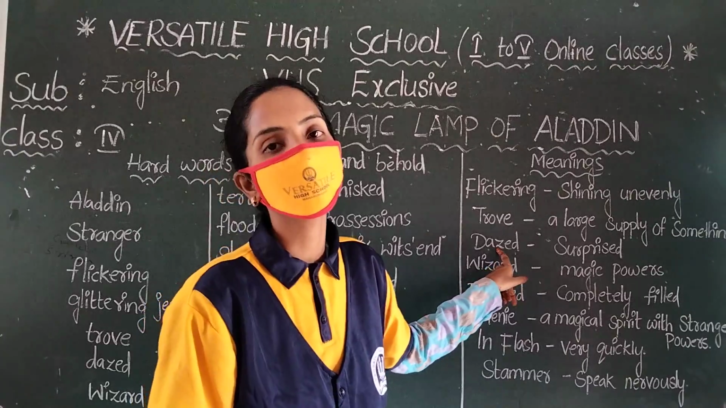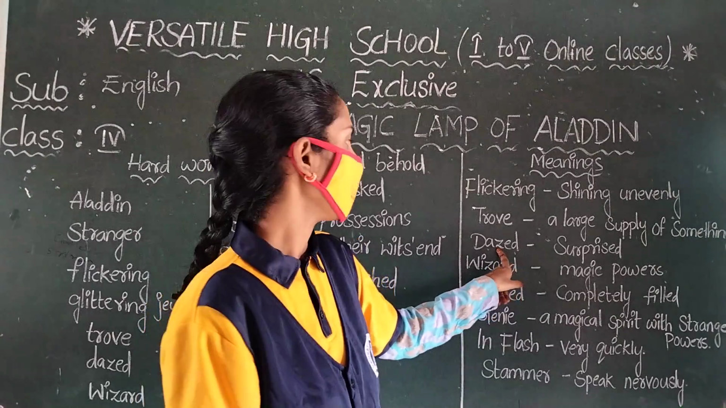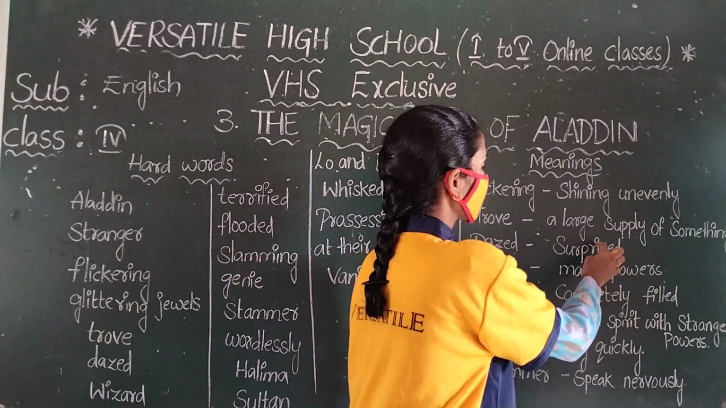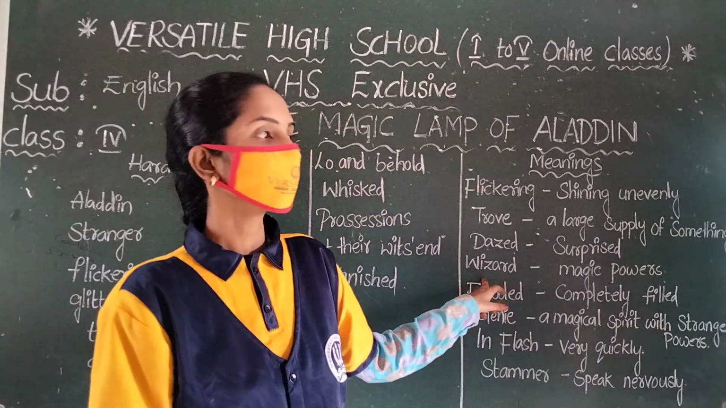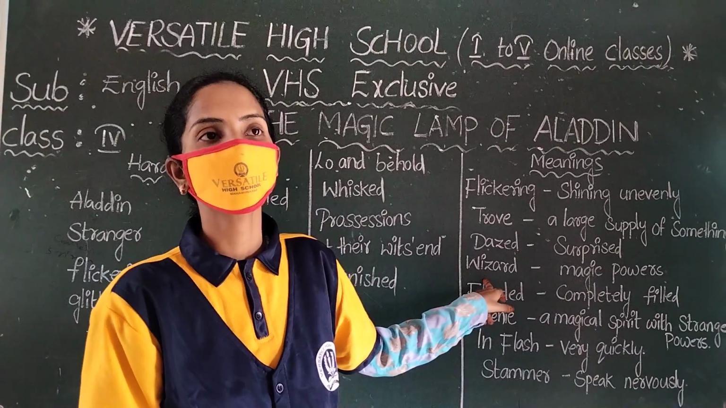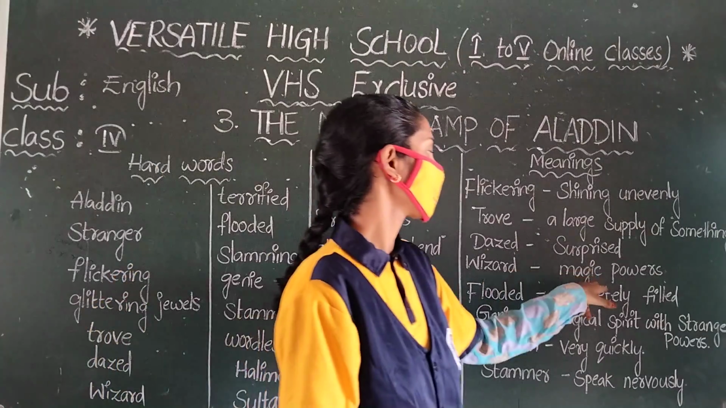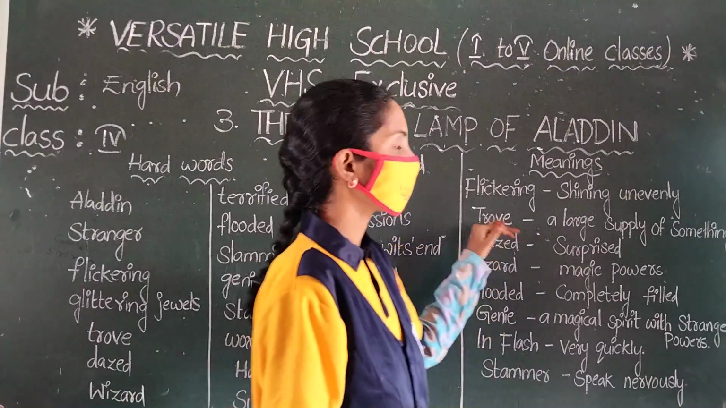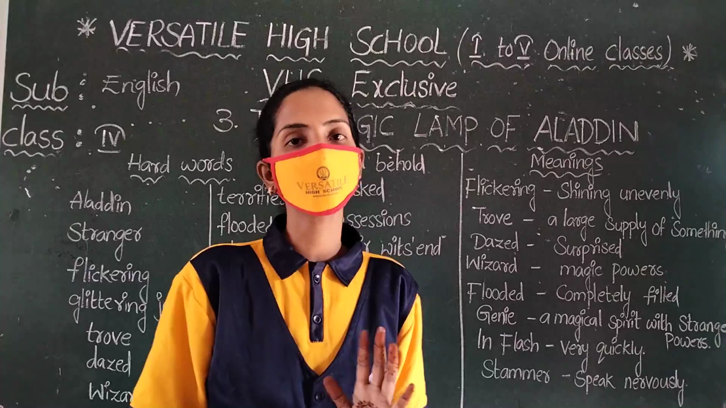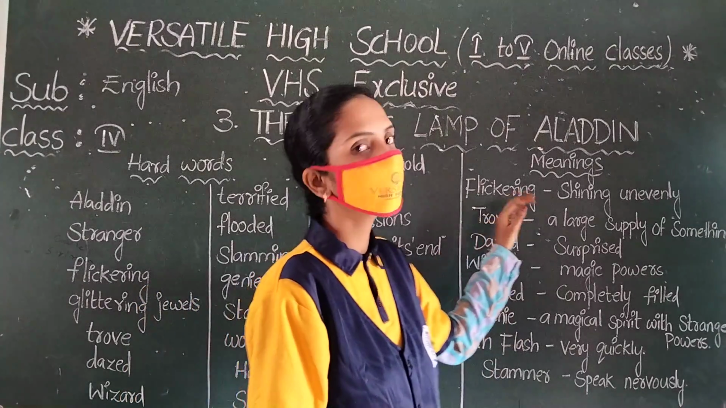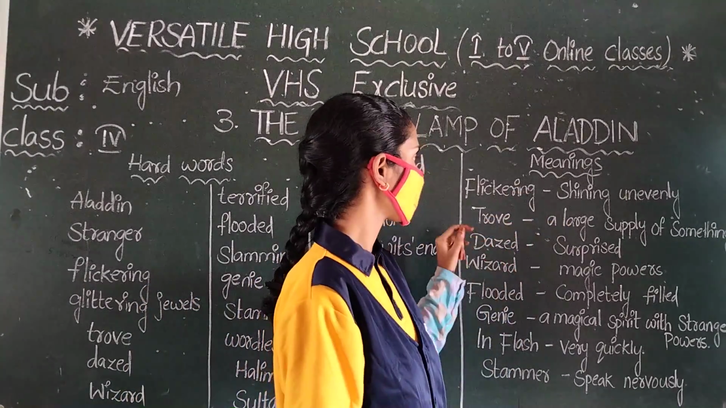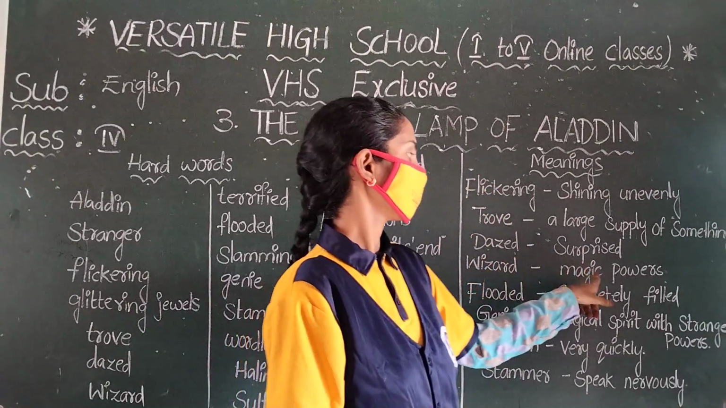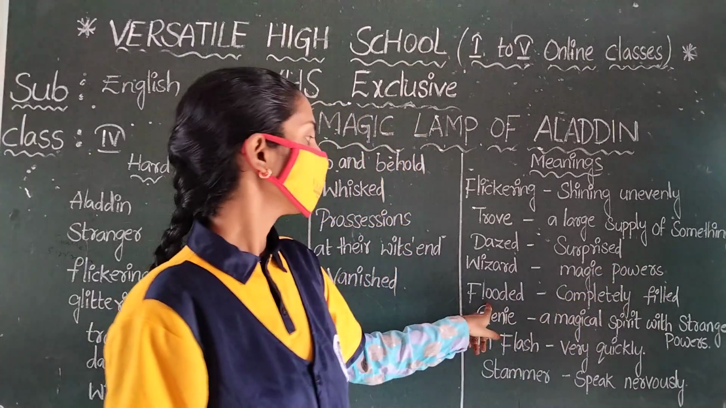Next one, dazzled. Dazzled means surprised. Dazzled means surprised. Next one, wizard. Wizard means magic powers. Wizard means magic power. In these meanings, a lengthy sentence is given to you, but the short form of the word I will write on the blackboard. Listen carefully. You must underline that one. Wizard, magic powers.